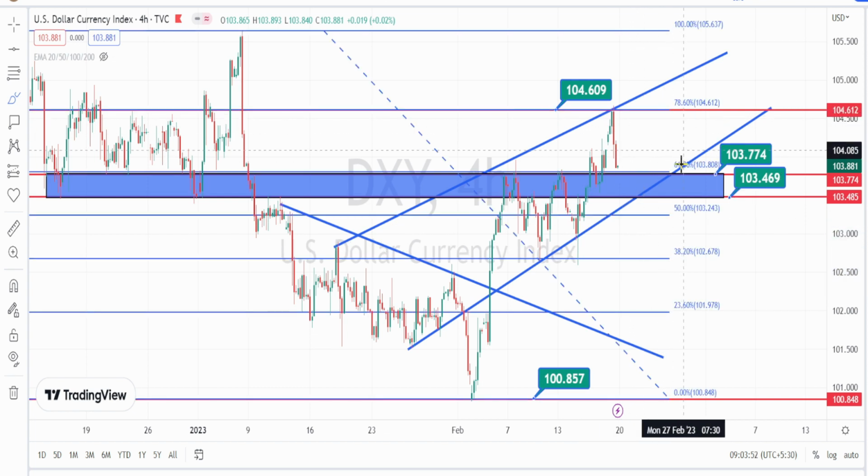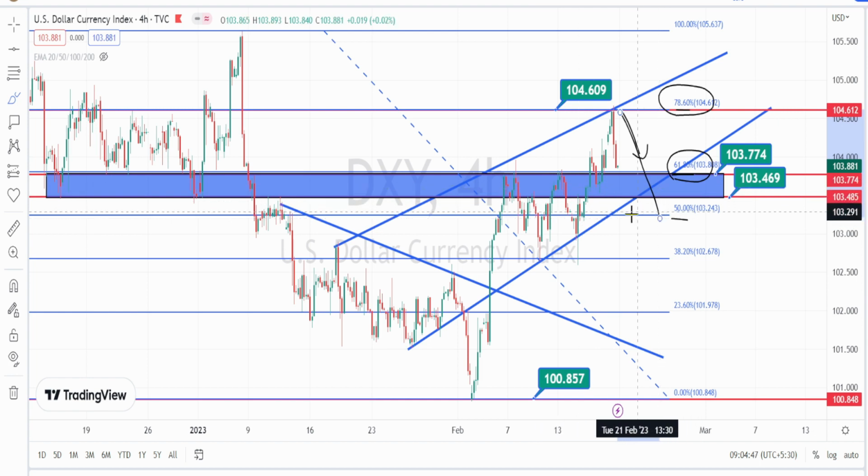I have also reconfirmed these levels with the Fibonacci's retracement levels also. Currently the price action is taking support around the 61.80% of the Fibonacci's level, which is around 103.80. And it has bounced back from the resistance level of 78.60%. So these levels of 61.80% and 50% levels are considered as a strong support levels, and once these levels are breached, we can expect a bearish side trend reversal to start in 4 hours time frame in dollar index.